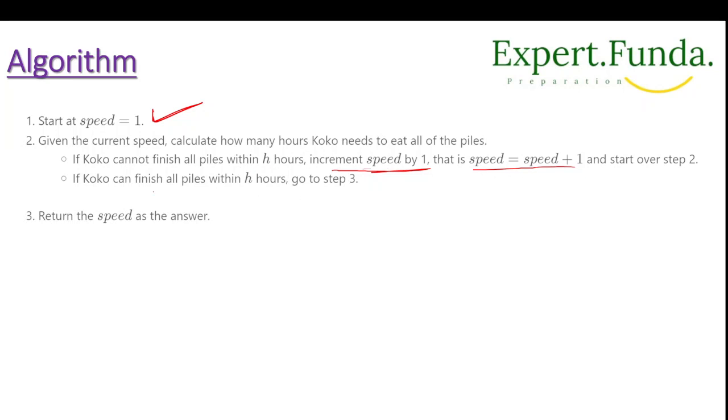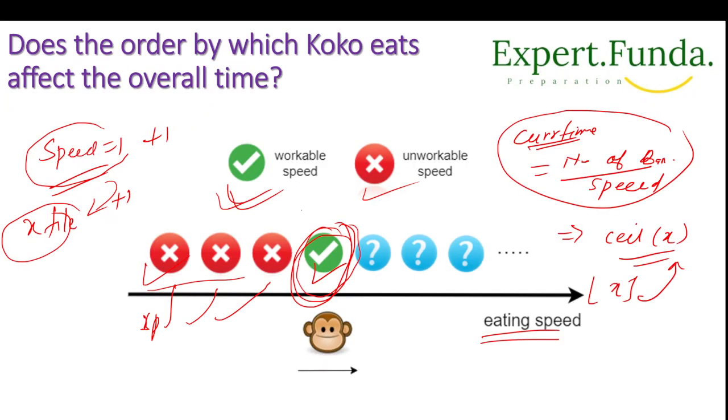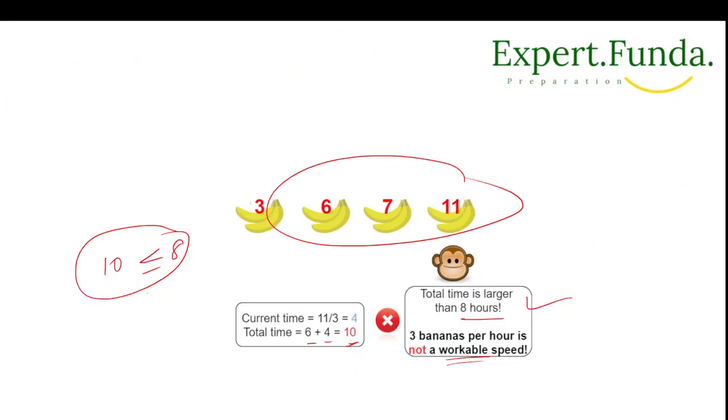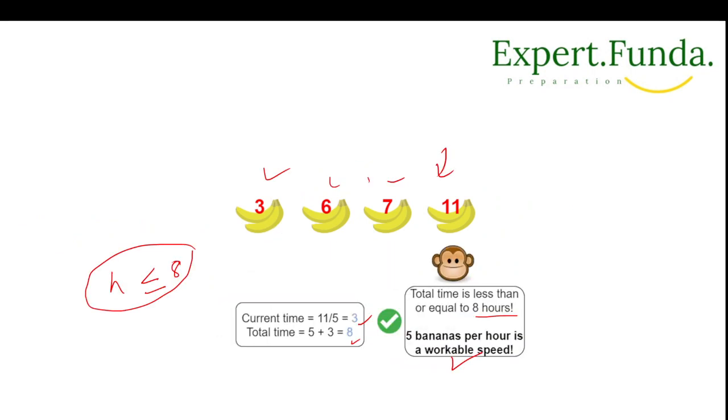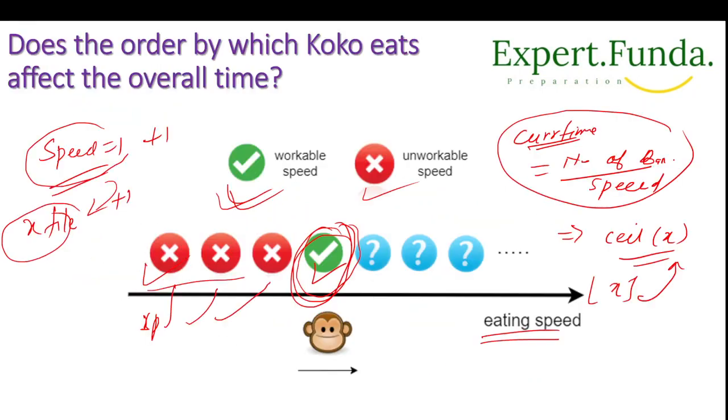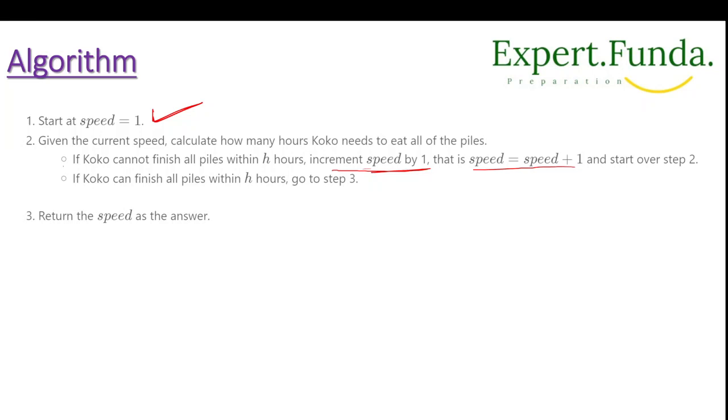And if Koko can finish all the piles, that is the case. So how will we find whether Koko is able to eat the bananas or not? He already knows the given time h, and if this is not satisfied, then this is not workable. In the previous example you have seen how many hours we get: the total time it will take is 8, and the given time is also 8, which is equal. So in this case we'll say this will work.